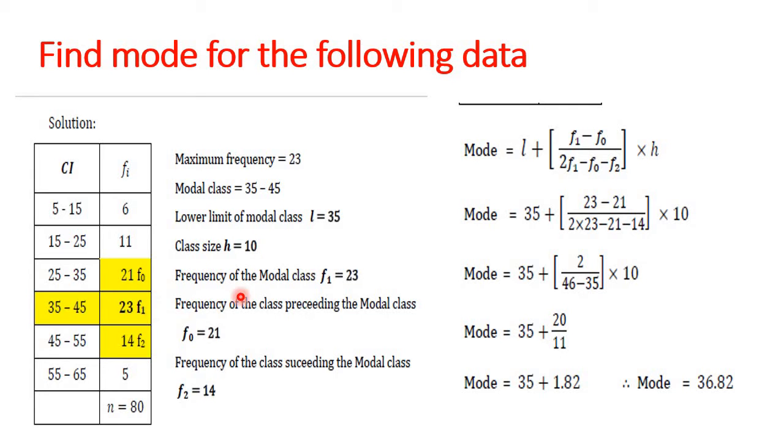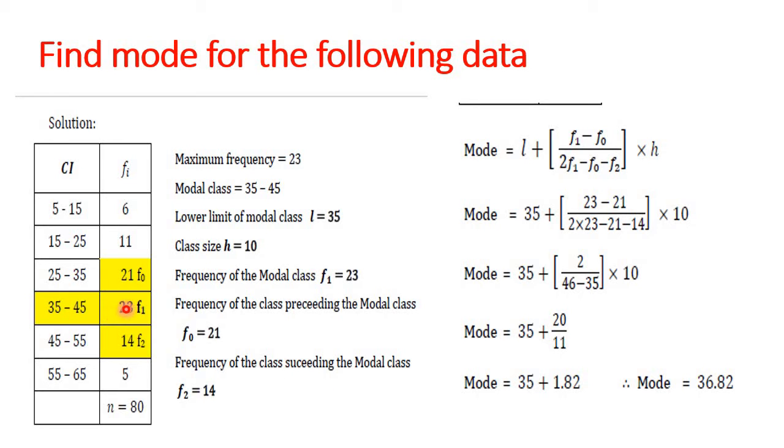Then, as I already said, the frequency of the modal class is F1 is equal to 23. Then the one above this is F0. So the frequency of the class preceding the modal class is 21. So this F0 becomes 21. Then what is this 14? 14 is nothing but F2. F2 is the frequency of the class succeeding the modal class.